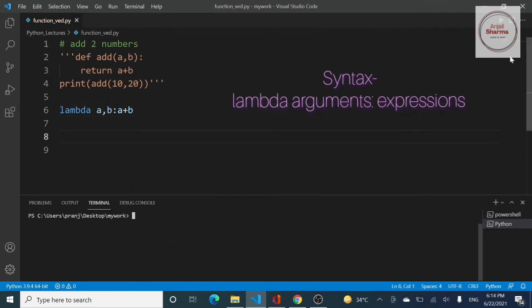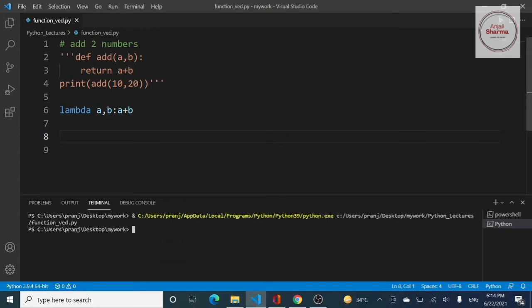Now if you run this code, you can see that nothing happened. This is very weird. We cannot call this lambda expression as it is. So how can we evaluate the sum of two numbers? In order to do that, we assign this expression to a variable called add. Here the name of the function is not given with the lambda keyword.